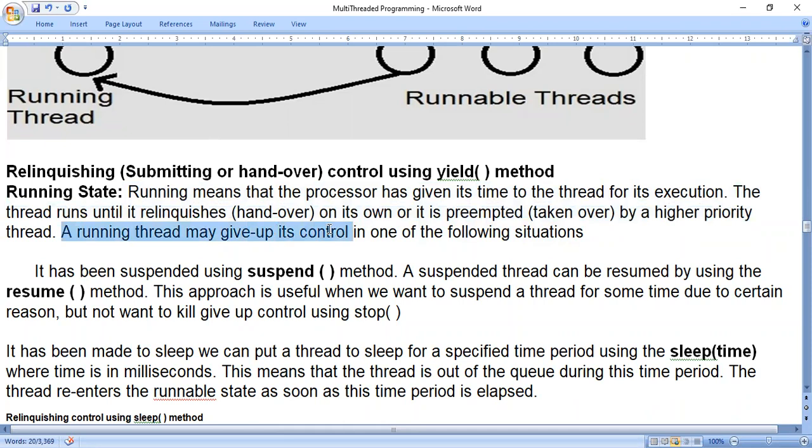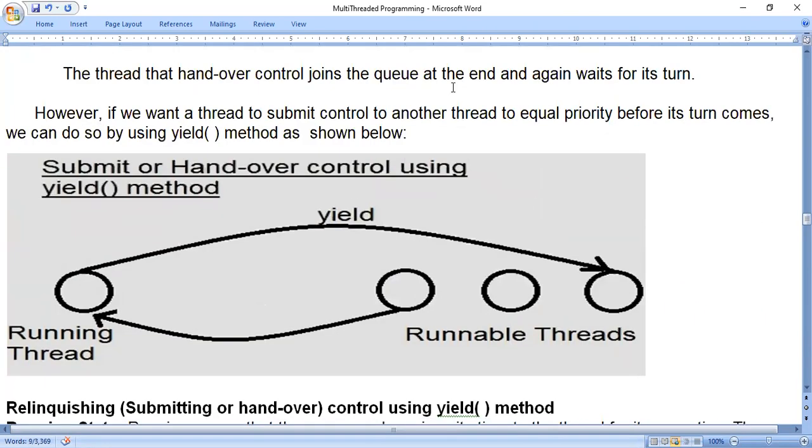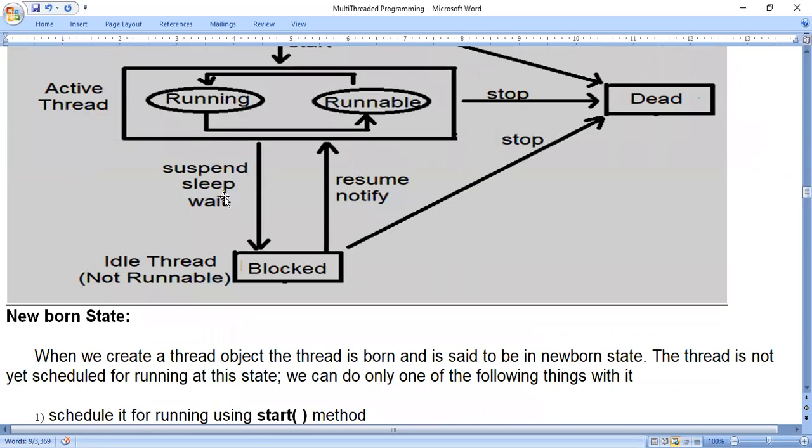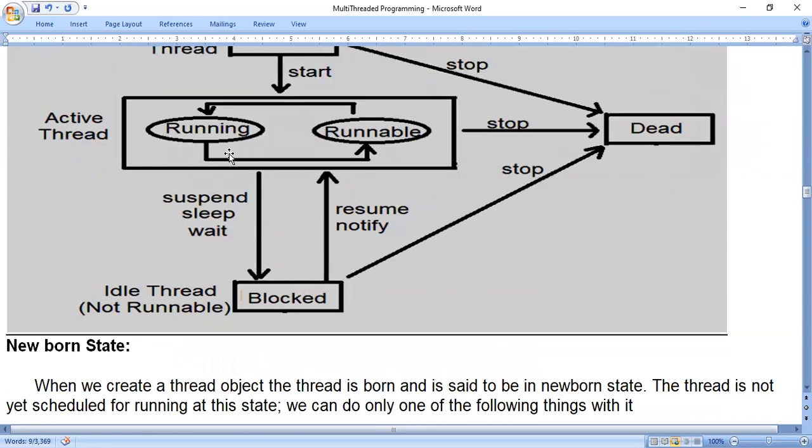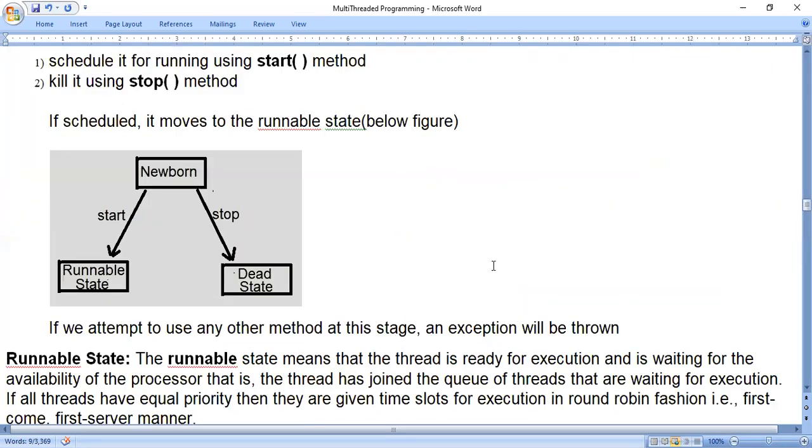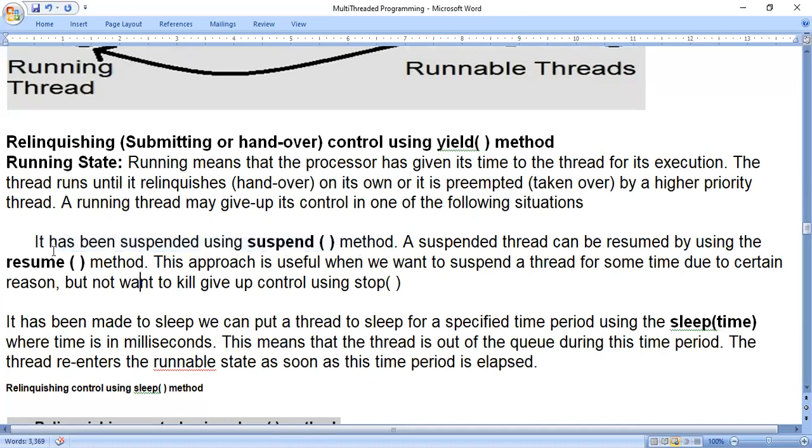So a running thread may give up its control in one of the following situations. So we will see what those situations are. It has been suspended using the suspend method. See, whenever we use the suspend method, what happens? It will come to the blocked state. You just look at this diagram. In this diagram, from running, whenever we use the suspend method, it will come to the blocked state. If it is in the blocked state, again it can start working. Blocked state does not mean dead state. Again it can start working. So that is what they are telling.